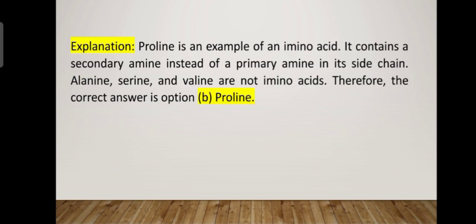It contains a secondary amine instead of a primary amine. The side chain of proline contains a secondary amine, not a primary amine. Alanine, serine, valine are not examples here. Therefore, the correct option is option B, proline. Thank you so much.